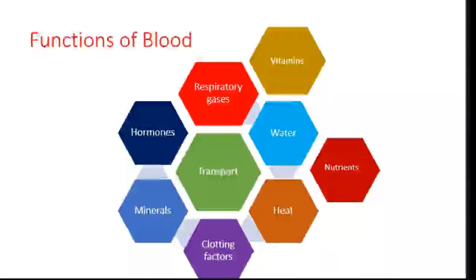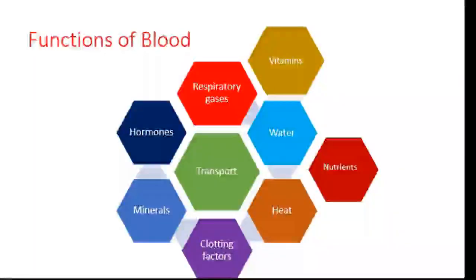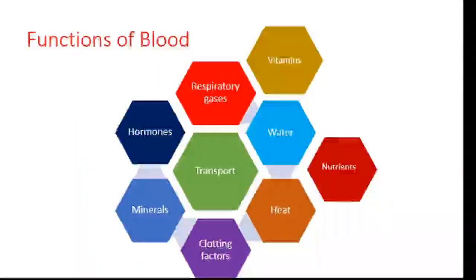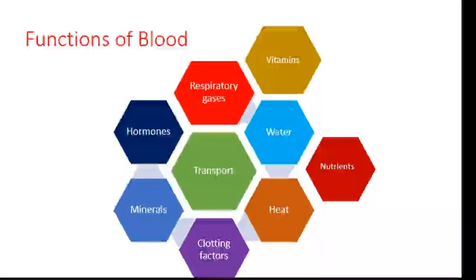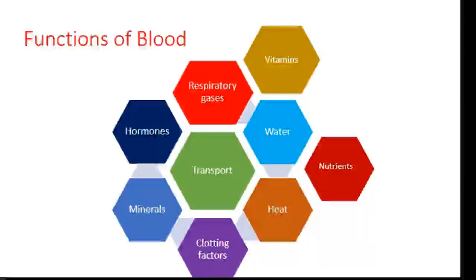The primary function of blood is transport. It transports respiratory gases like oxygen and carbon dioxide. It transports water throughout the body. It also transports nutrients, vitamins, minerals from their site of absorption or formation to all other cells of the body. Hormones reach to their target organs or clotting factors reach to the site of injury through blood. Blood also transports toxins and nitrogenous waste so that they can be denatured or thrown out of the body by liver or kidney. So in short, blood acts as a vehicle for all these components.